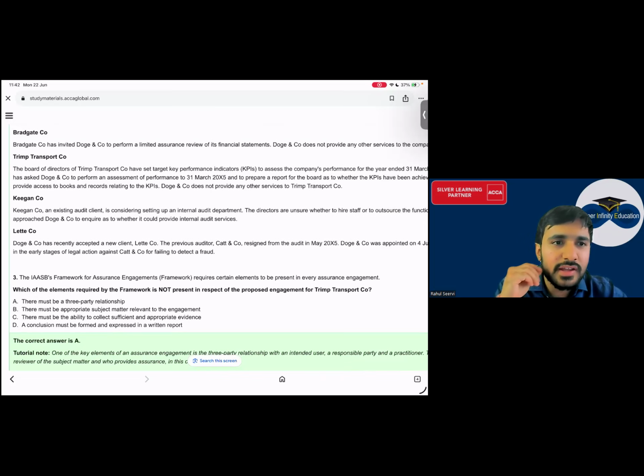अरे KPIs कौन दे रहा है? The board of directors of T have set targets to assess the company's performance. So the client कौन हुआ? User कौन हुआ? Board of directors. And KPIs कौन दे रहा है? अरे board of directors ही दे रहे KPIs. So there is no three party, only two parties are there. Yes sir.